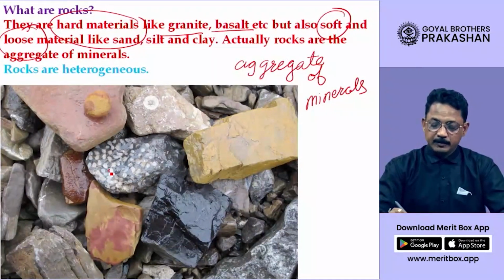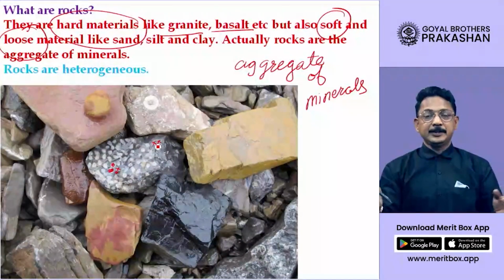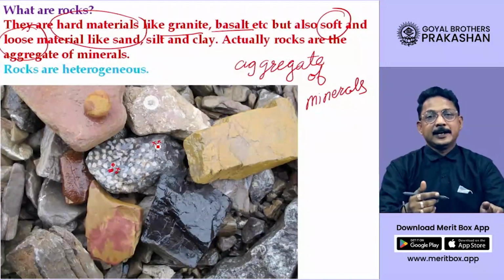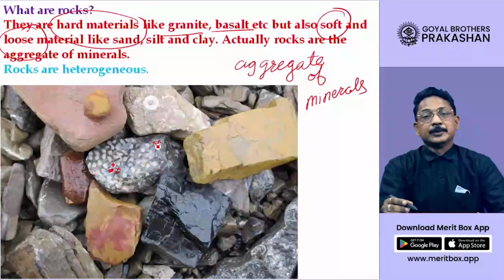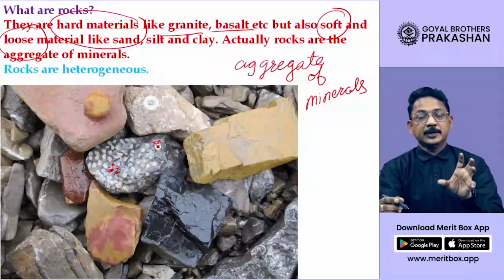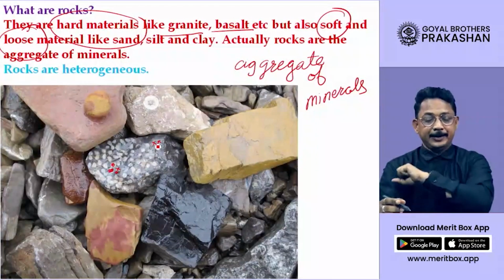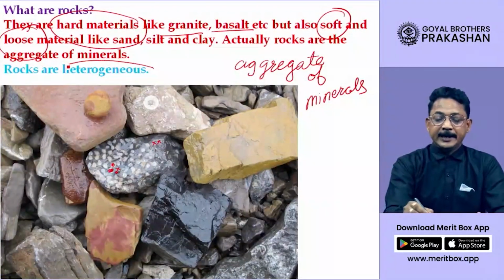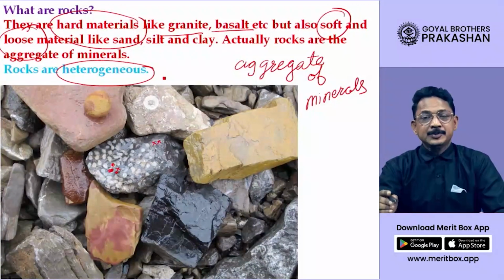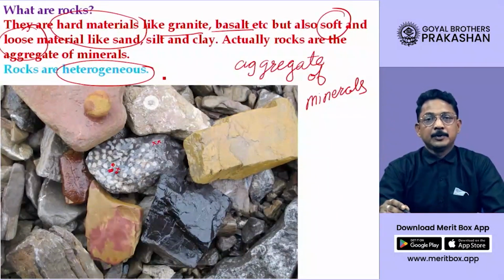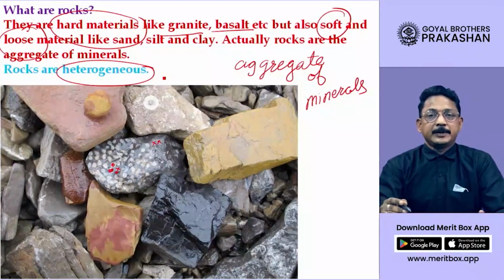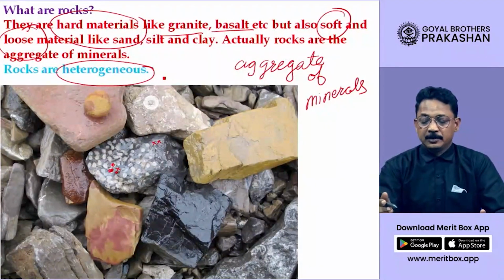Now if you look here, you find something whitish in color, then you will find something blackish in color, then something here you will find grayish in color. So these are various minerals which have come together and turned into a rock. Therefore, we are saying it is an aggregate. Now, rocks are heterogeneous. It means they are made up of various types of material. A variety of materials are present in a rock.